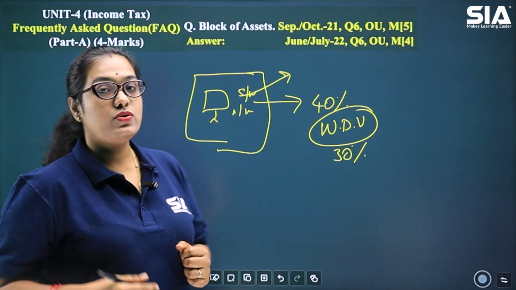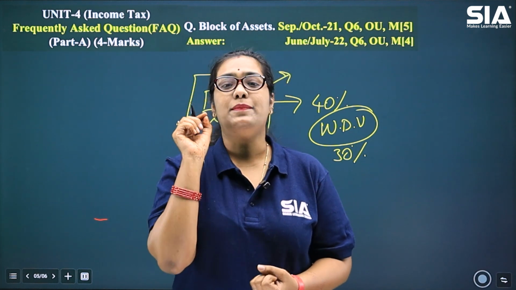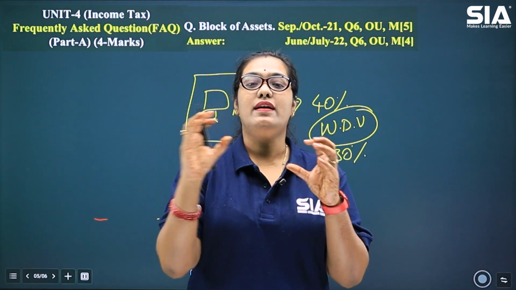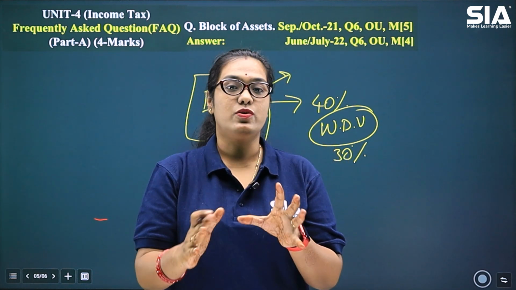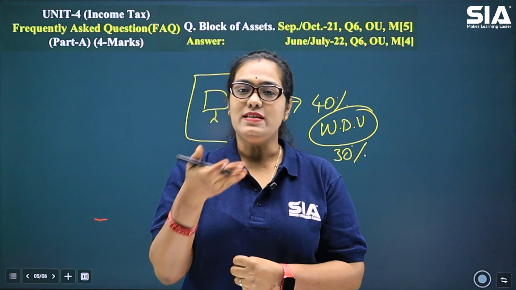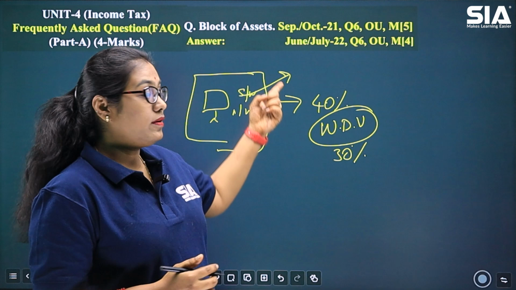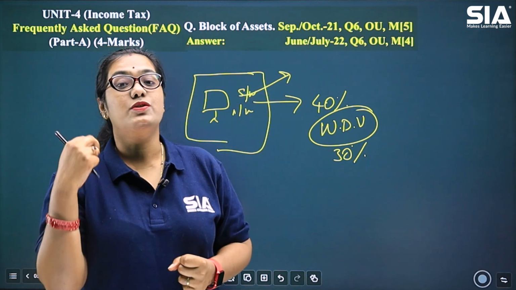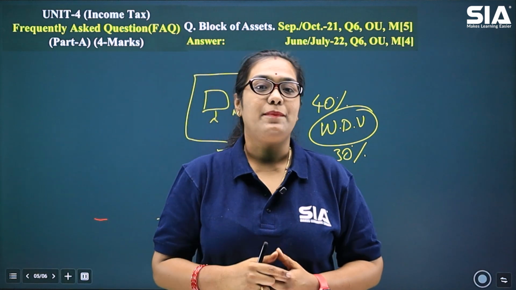I hope you have understood the meaning of block of asset. You need to understand only one simple thing, that all similar type of assets are put together under one head. That is called a block of asset. So that's very simple for you to understand. And mind you, it is an important topic. As you can see, it has been asked twice already, so it could be a next question for your exam too.